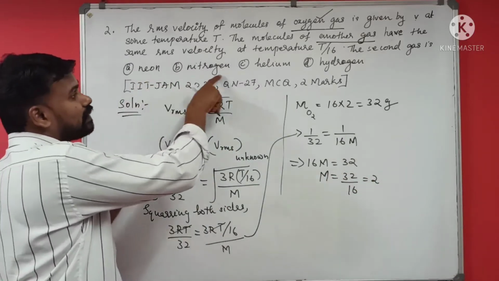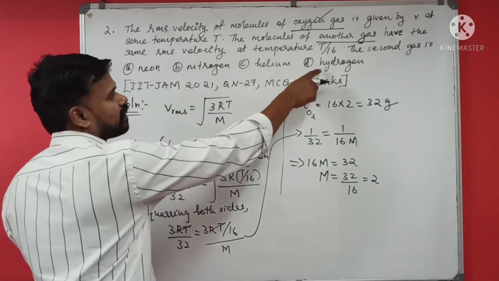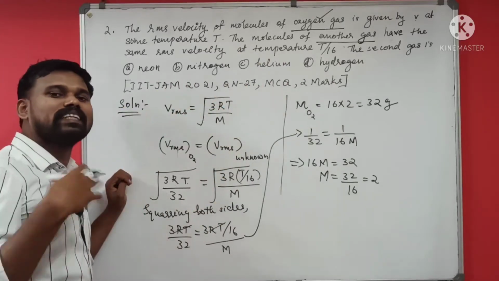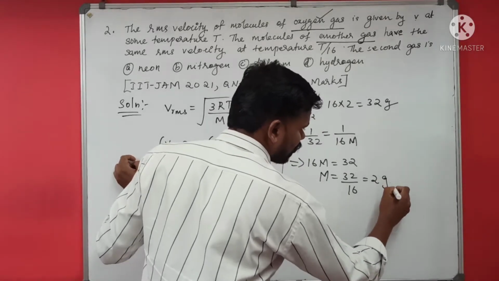Which of these gases have the molecular mass 2? You know that it is hydrogen. Hydrogen has the molecular mass 2. All the other gases have molecular mass greater than that. So this is 2 gram, which means this is hydrogen.